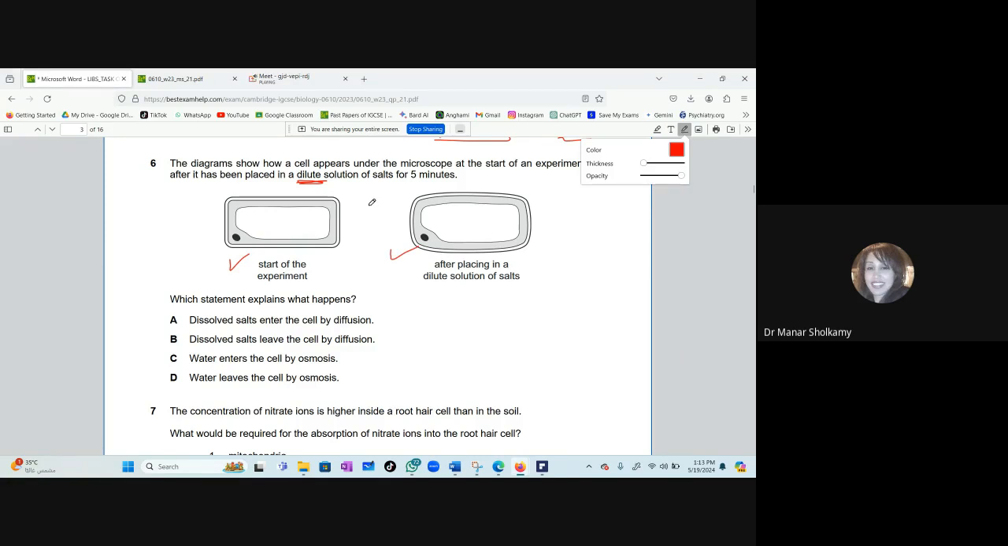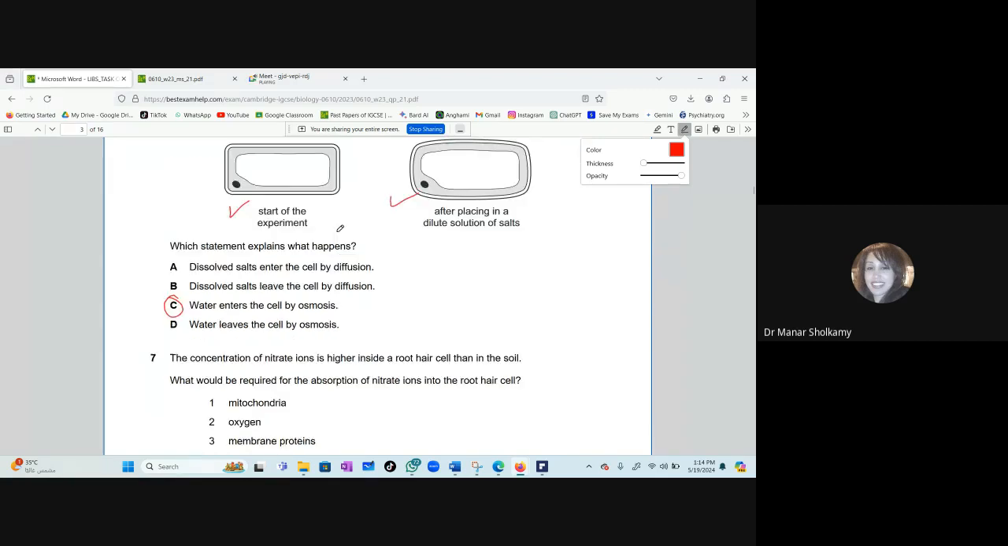A, dissolved salts enter the cell by diffusion. Dissolved salts leave the cell by diffusion. Water enters the cell by osmosis, or leaves the cell by osmosis. Now, this is also very easy. What's the answer? 6? C. Correct. Okay, we said the first 30, we have to get them right because the first 30 are easy. The last 10 are the ones that are tricky.